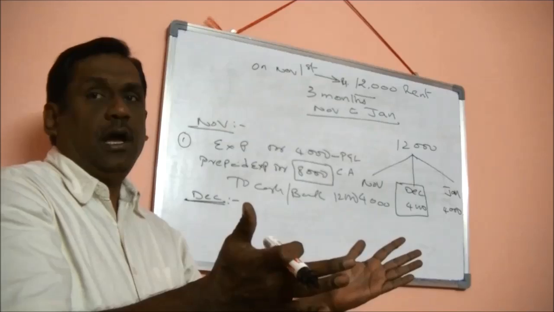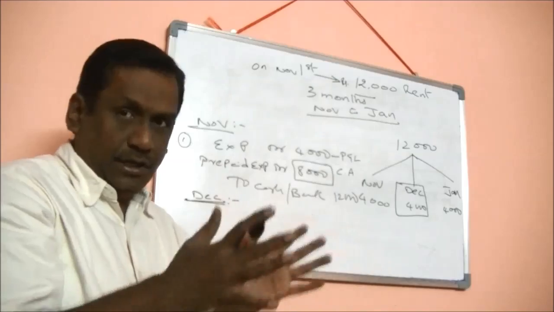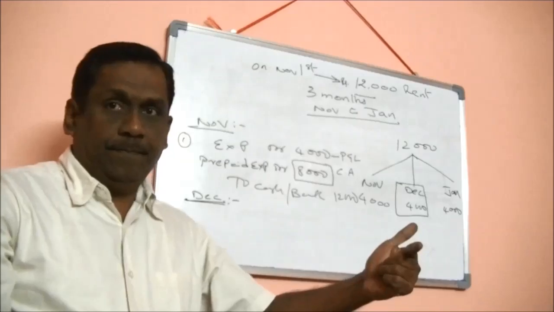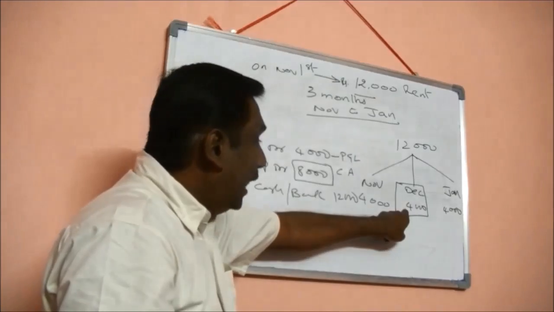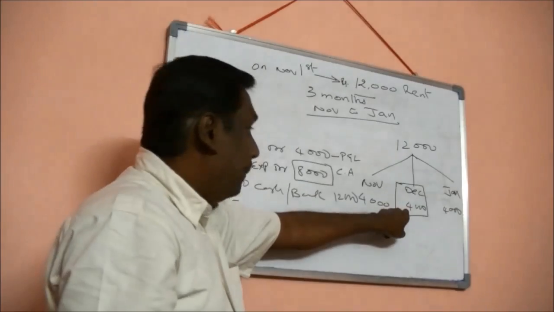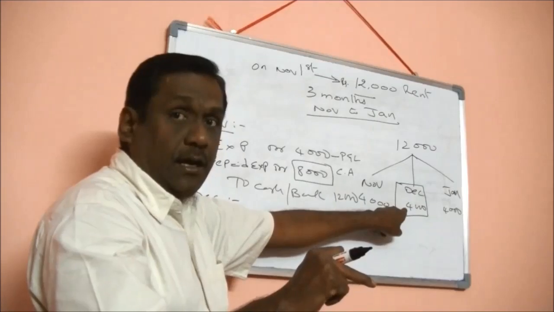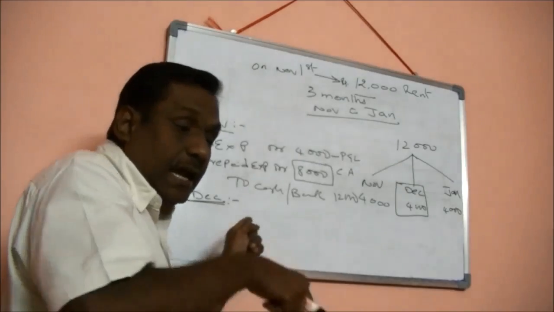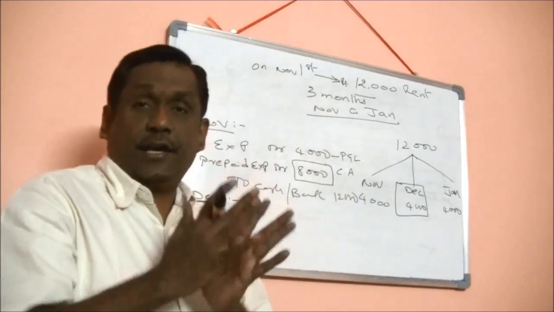This is called amortization. What do you mean by amortization? Amortization means allocation of cost over a period of time. So what I am doing here, I am allocating this 4,000 rupees expenditure from prepaid expenditure, which was already booked in the month of November, to December now because I am currently in the month of December. Hence I need to book this entry.